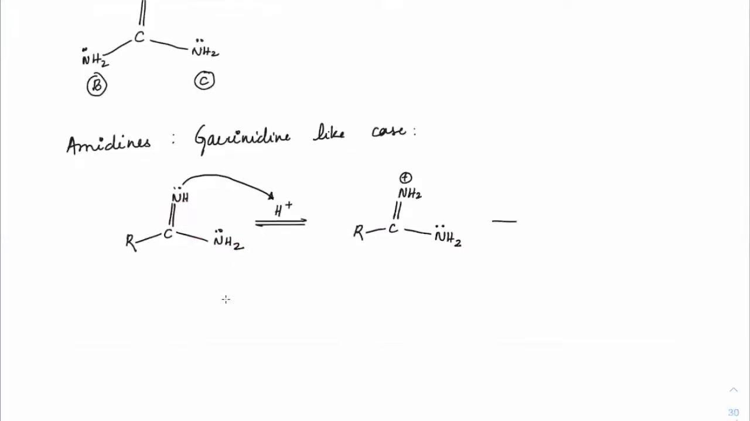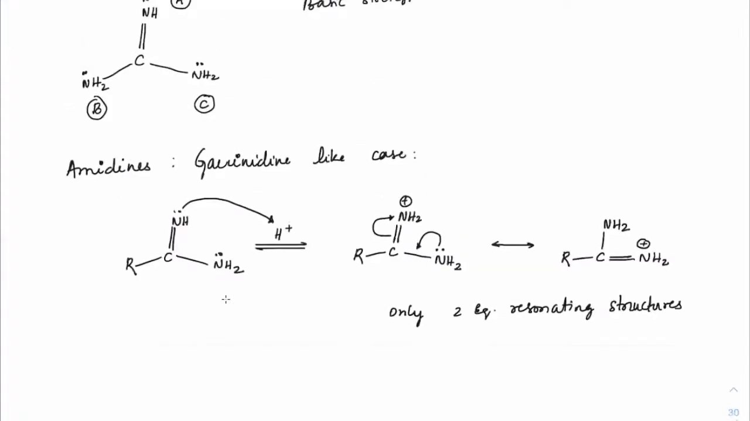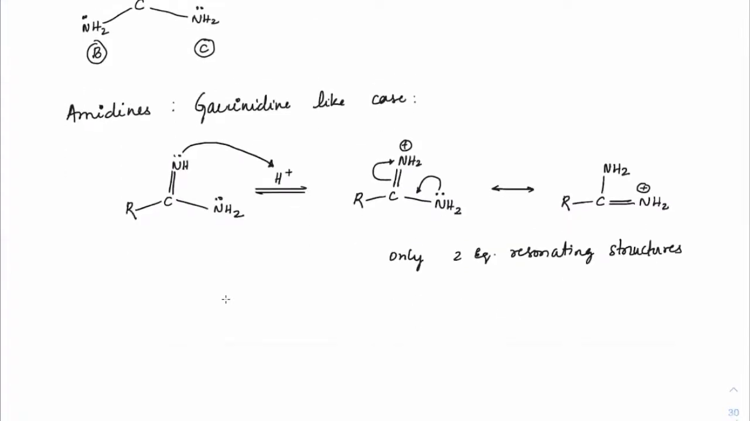Now here if you observe, this lone pair will resonate with the C double bond NH2 plus and we will get this kind of form, NH2 plus. So what do we have here? These two are resonating structures of each other. How many equivalent resonating structures? Only two equivalent resonating structures. Well, they are better than the regular resonance, but if you compare guanidine and amidine, then guanidines are going to be more basic in nature.